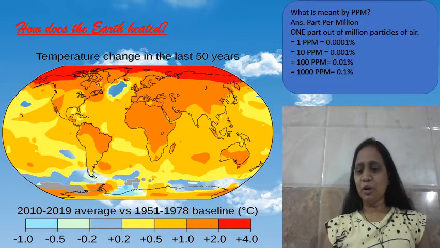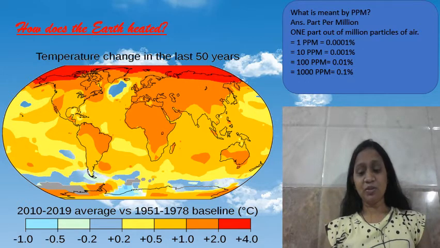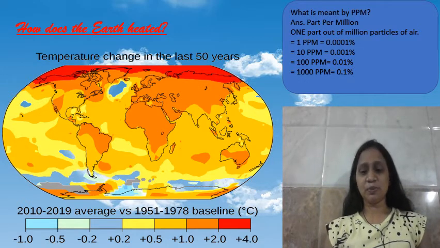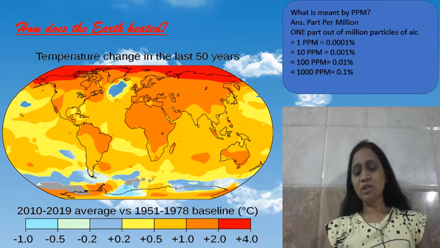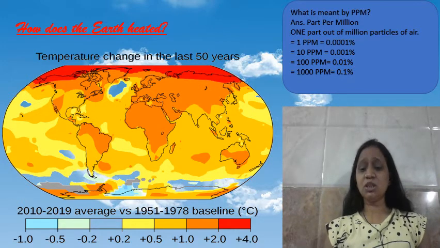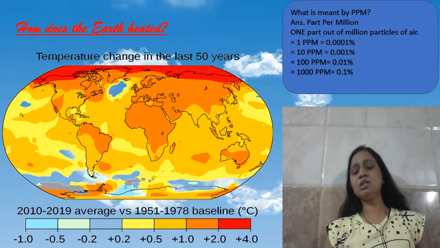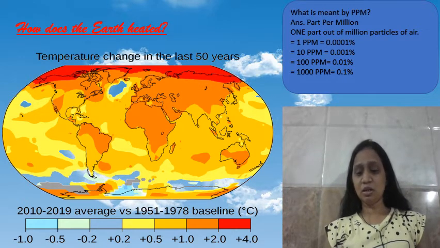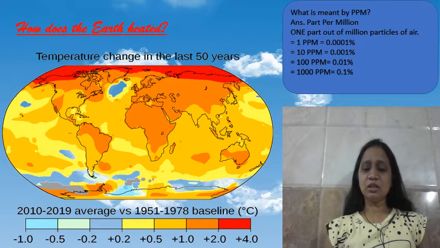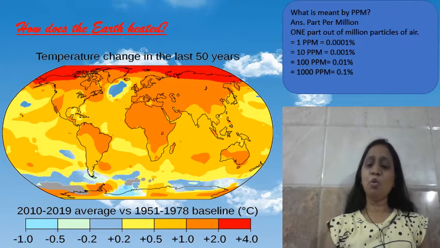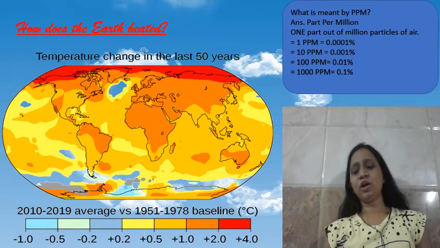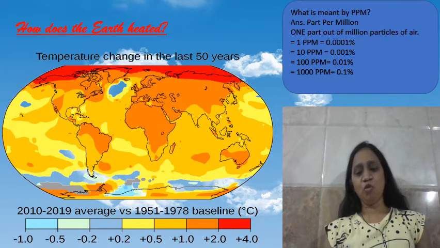We are in the third part of the session of chapter number 7, that is environmental changes. You have seen how the environment is changing rapidly. You have seen the reason for it, that is an increase in the greenhouse gases. Due to the increase in the greenhouse gases, there is an increase in the global temperature, and that's what we are calling global warming.